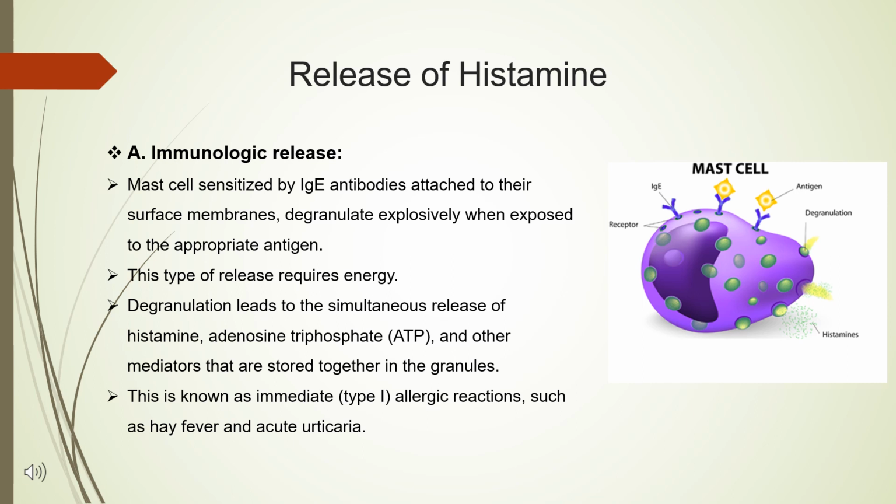This type of release requires energy in the form of ATP. The degranulation leads to simultaneous release of histamine, adenosine triphosphate, and other mediators that are stored in the granules. This is known as type 1 immediate allergic reactions, such as high fever and acute urticaria.